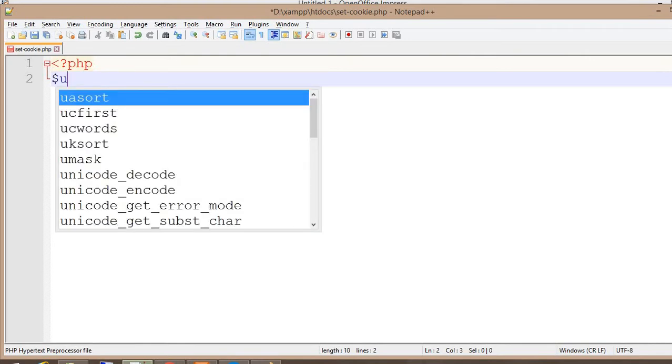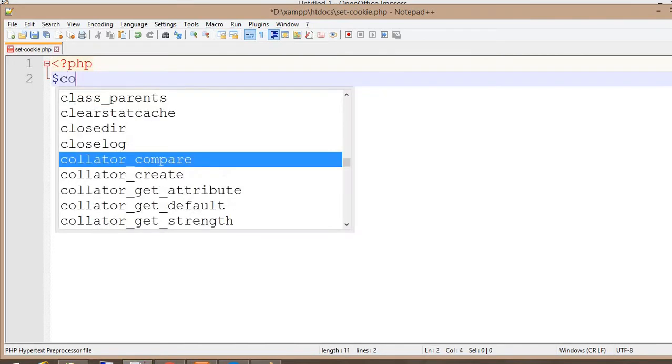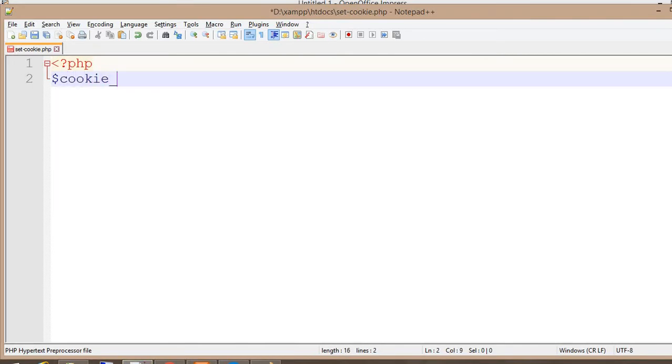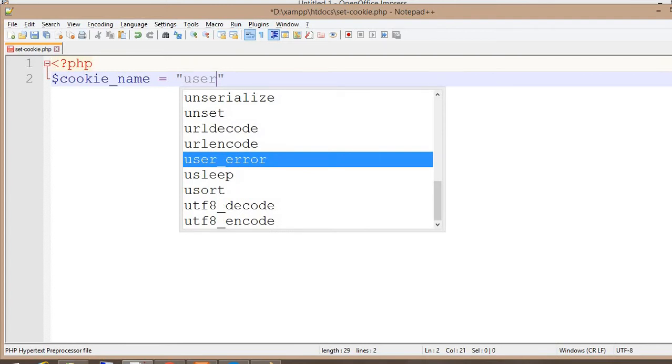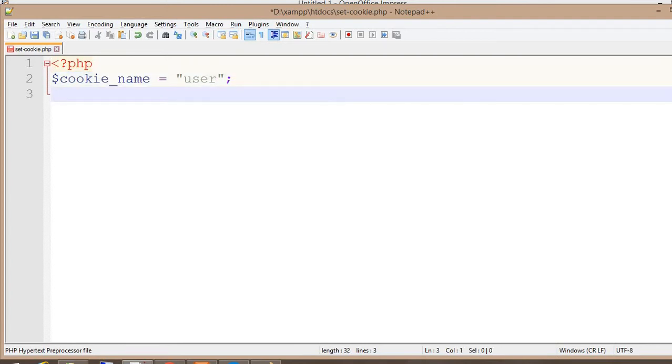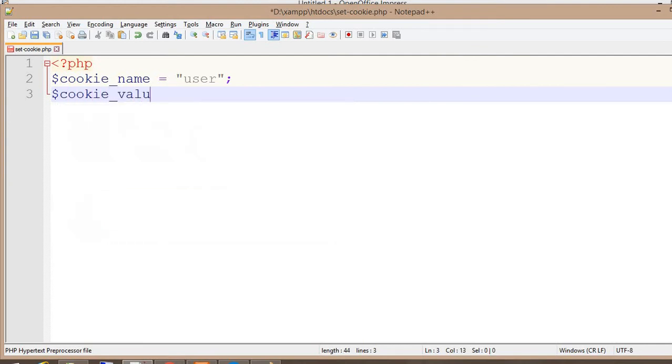Suppose I am taking the first variable, $cookie_name, equal to user, and $cookie_value is equal to Lauren.